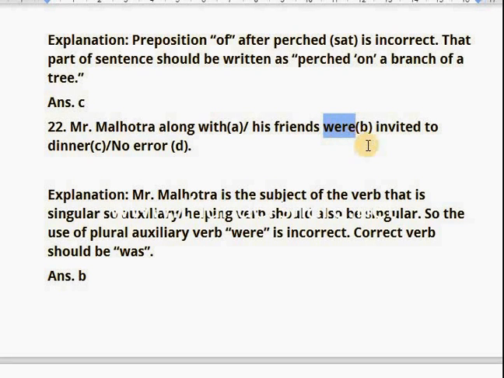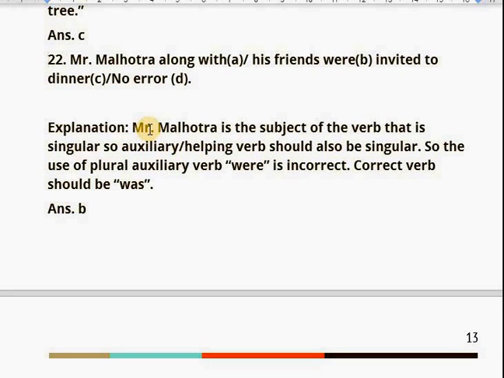So "were" should be replaced with "was", and the sentence will be reframed as Mr. Malhotra along with his friends was invited to dinner. And you can see the explanation. Mr. Malhotra is the subject of the verb that is singular, so the auxiliary or helping verb should also be singular. So the use of the plural auxiliary verb "were" is incorrect. The correct verb should be "was". Your answer is B.